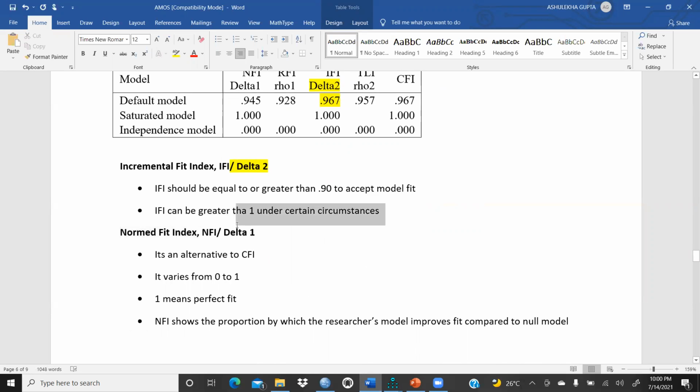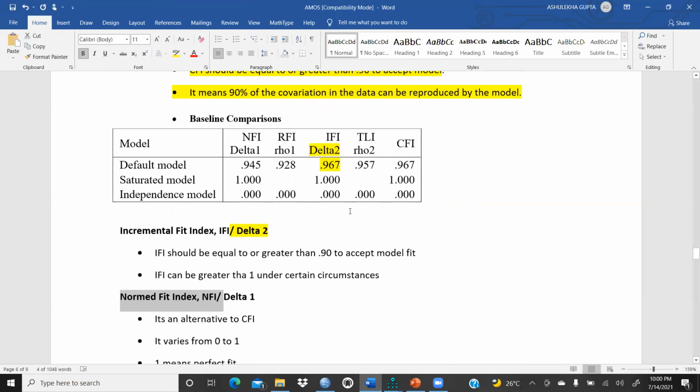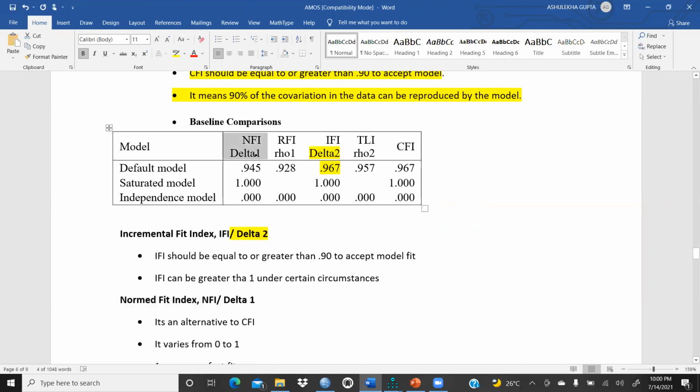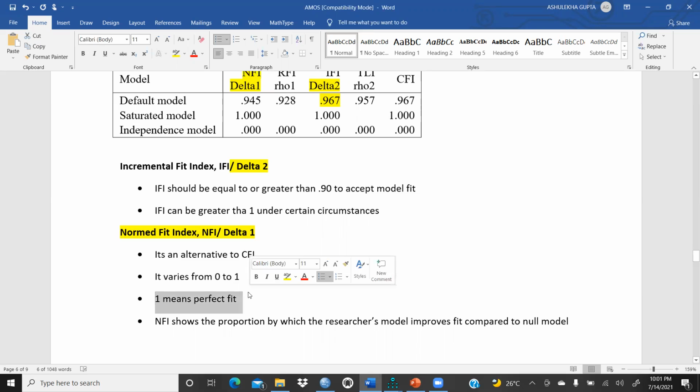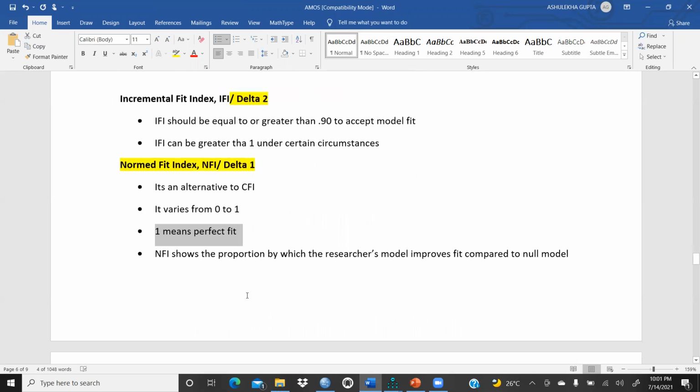So next we come to the normed fit index, NFI. NFI is this, delta 1, right? Am I right? This is delta 1. So what should it be? Note down, it's an alternative to CFI. It varies from 0 to 1. 1 means perfect fit, so it should be nearby 1. In my case, the value is 0.945. And NFI shows the proportion by which the researcher's model improves fit compared to the null model.